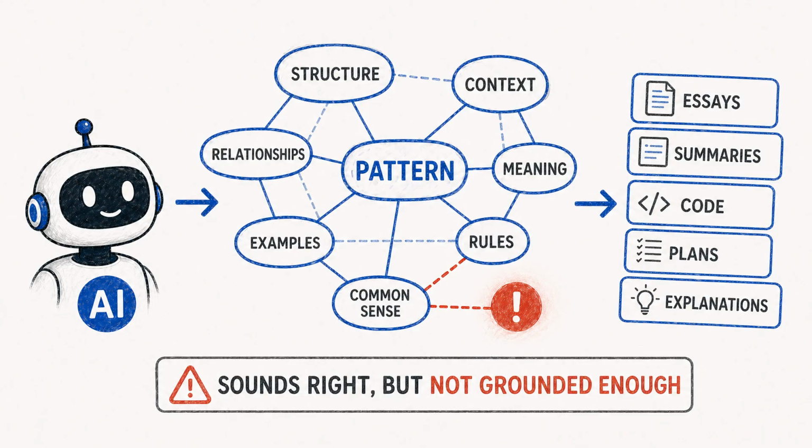Pattern prediction is not a cheap trick. It can produce essays, summaries, code, plans, and explanations because human language contains a huge amount of structure. If a model has learned many patterns, it can often give useful answers. The problem begins when the pattern sounds right, but is not grounded enough.